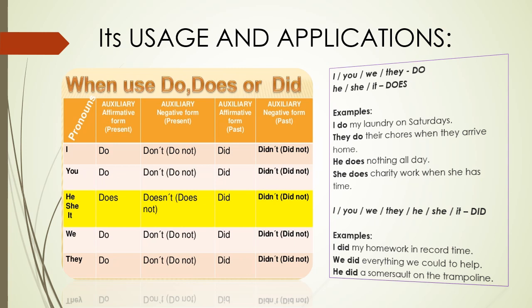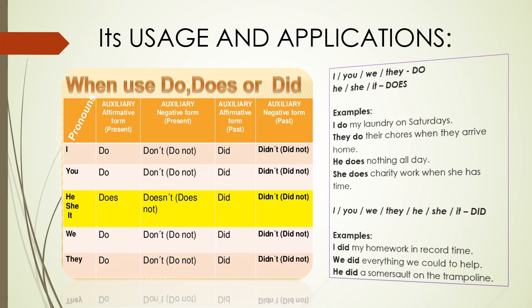Next, moving on to the examples of did. Did is used with all the pronouns. For example, I, you, we, they, he, she and it. So the examples are I did my homework in record time. We did everything we could to help. He did a somersault on the trampoline.